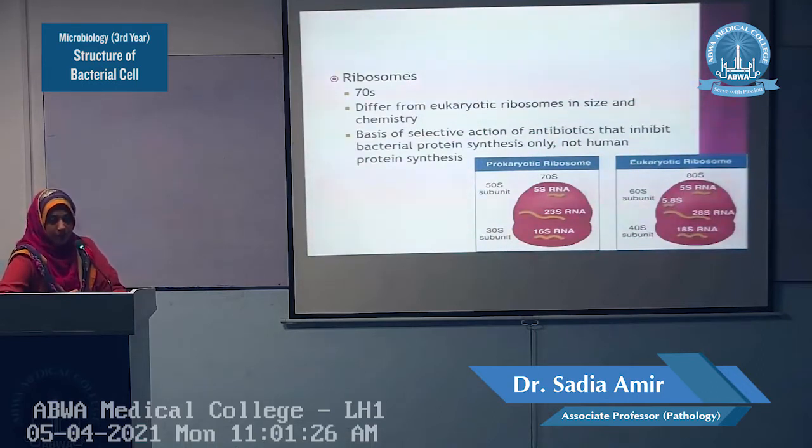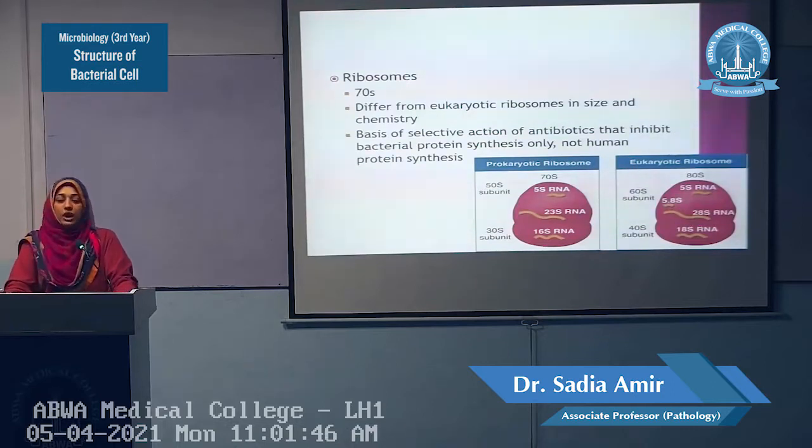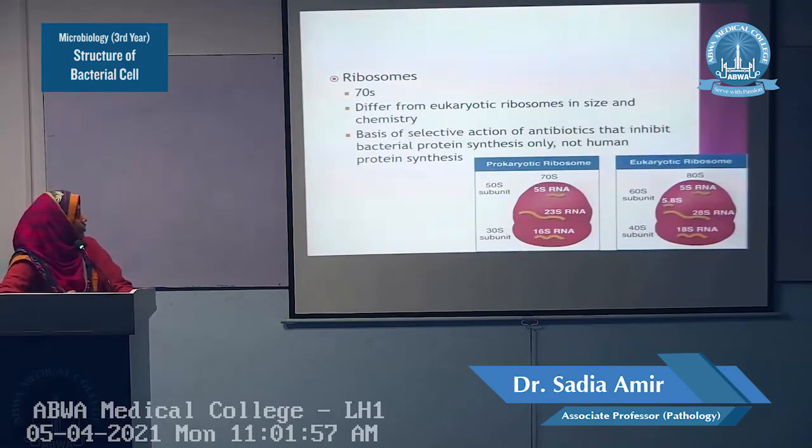So first we study the ribosomes. In the prokaryotes, the ribosomes are 70S. S stands for Svedberg unit. It actually shows the sedimentation of that molecule. The bigger molecules have more velocity to sediment, they have a higher sedimentation rate. They differ from the eukaryotic ribosomes in their size and chemistry. The eukaryotic ribosomes are 80S, which is the combination of 60S and 40S. Their combined form is 80S, whereas the prokaryotic ribosomes are 70S.